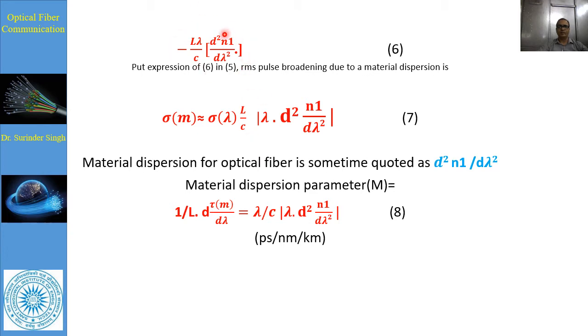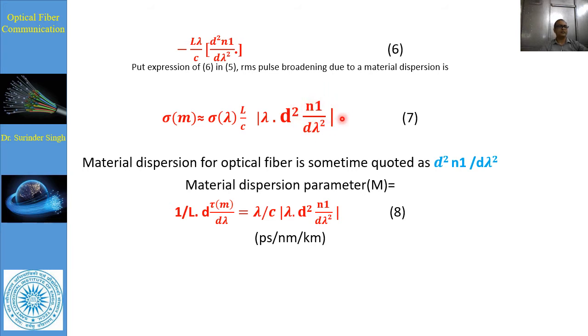Now this value we have to put in the expression of sigma m, where sigma lambda L upon C and the component of lambda d squared n upon d lambda squared is obtained. So from here the material dispersion for optical fiber we can quote in this part only.